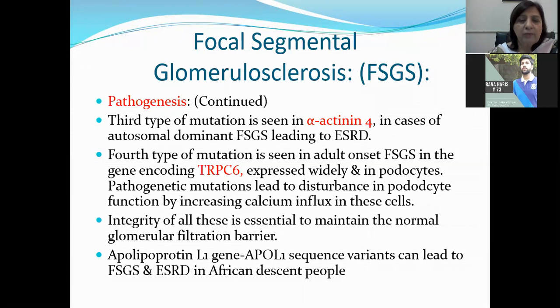Another kind of gene, which is apolipoprotein L1 gene, APOL1 sequence variants can lead to focal segmental glomerulosclerosis and end-stage renal disease in people of African descent. Okay, so this is the underlying pathogenesis for FSGS.